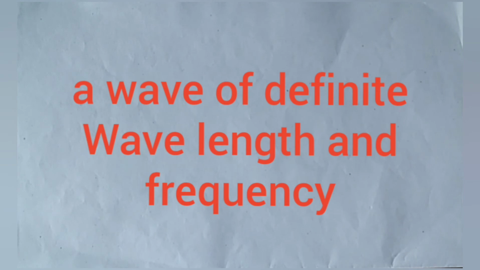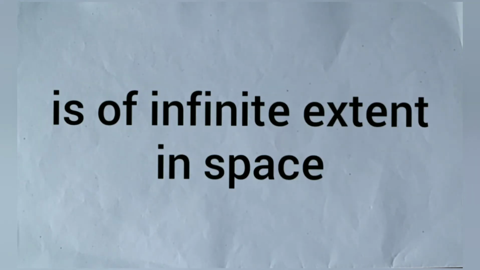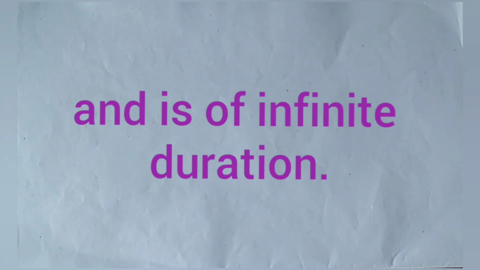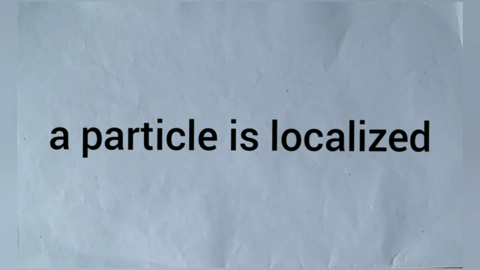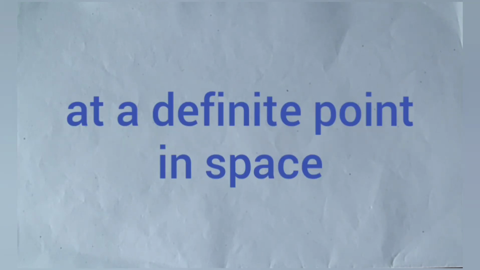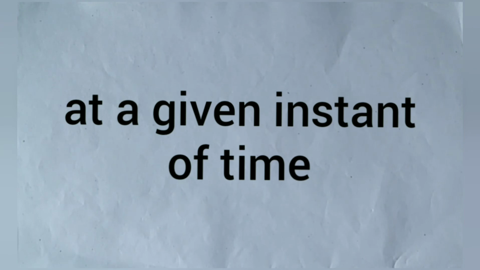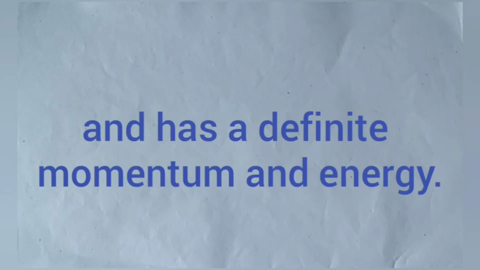Students, according to classical mechanics, a wave of definite wavelength and frequency is of infinite extent in space and is of infinite duration. On the other hand, a particle is localized at a definite point in space at a given instant of time and has a definite momentum and energy.